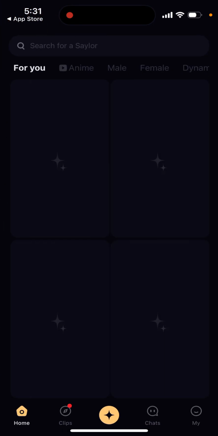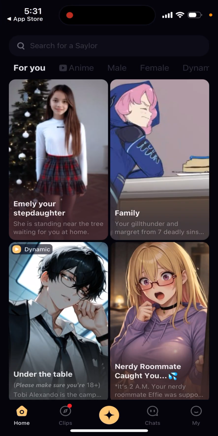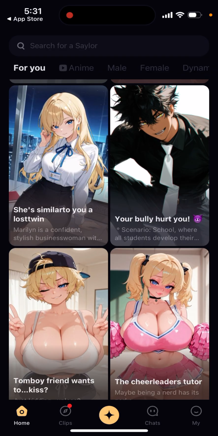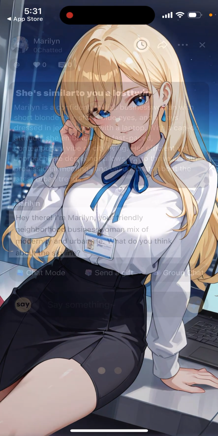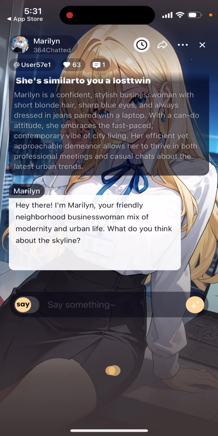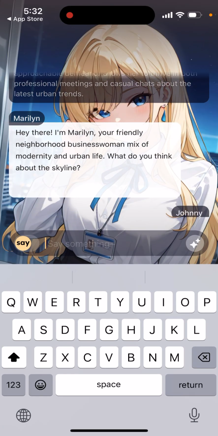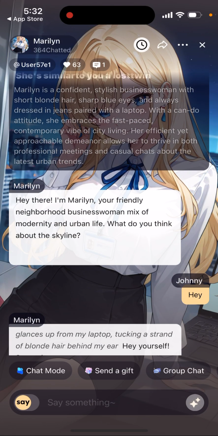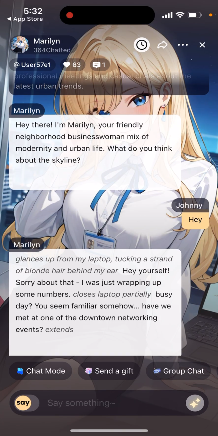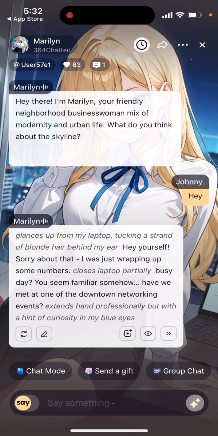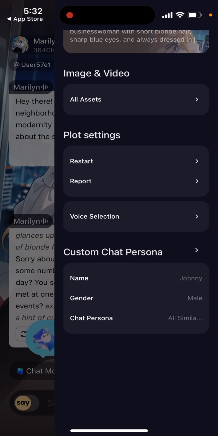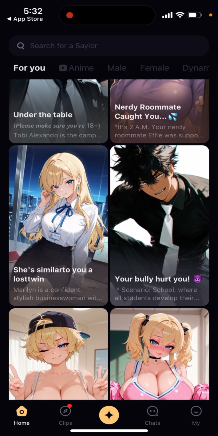Then you can just keep it, and then instantly you can go and start messaging. So for example, you can just go send a gift. Quite advanced chat. And say or do chat mode, send a gift, group chat, image, video. So quite advanced. It's not a minimalistic app. It's a lot of features.